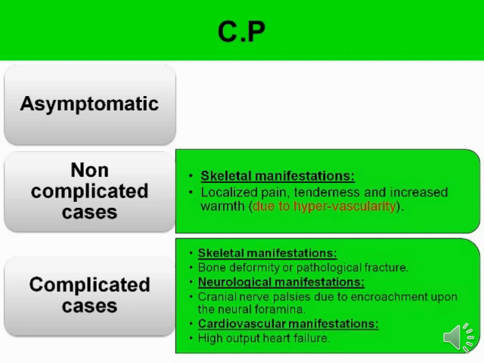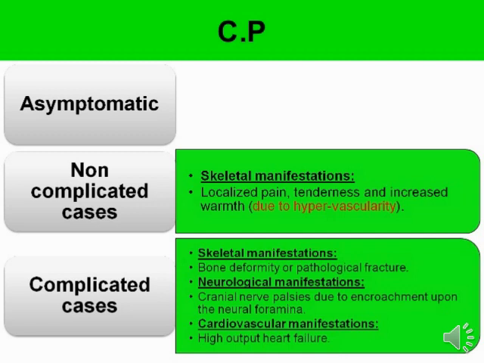Now the next symptom, cardiovascular manifestation. Here there are some cardiovascular manifestations, also showing high output heart failure. Just because of improper functioning, and maybe there is a problem related to the bones, that condition definitely alters the circulatory system also. So all of these come under the clinical presentation, or clinical manifestation, related to Paget's disease.